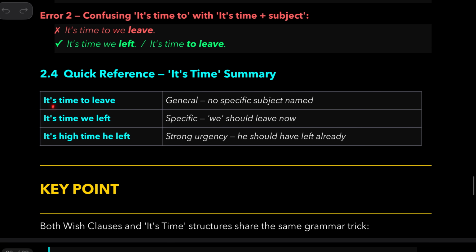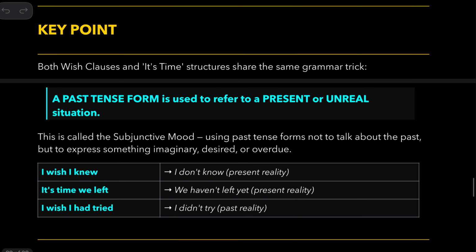Now, it's time to leave is a general way of saying things. No specific subject is mentioned. It's time we left is specific: we should leave now. It's high time he left means it's a strong urgency. He should have left early.